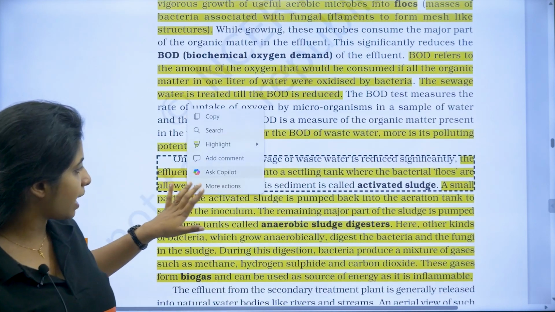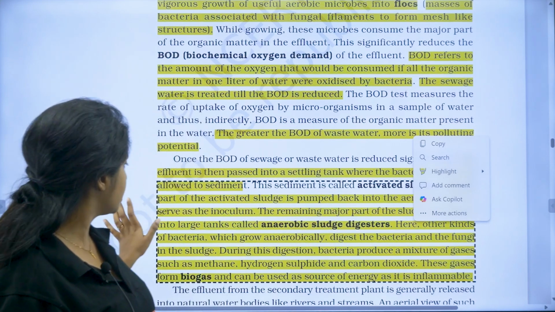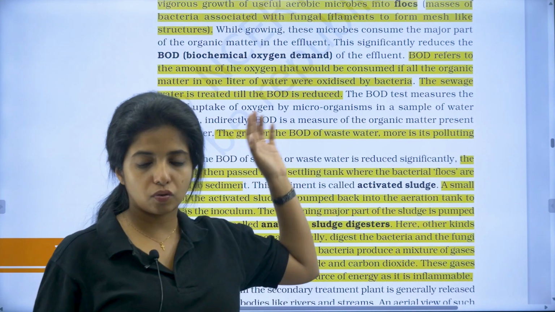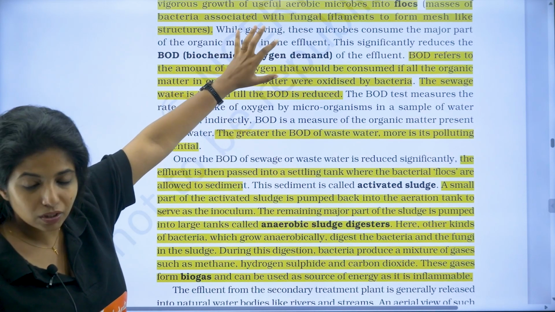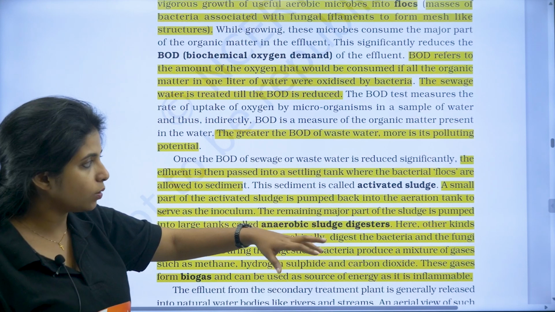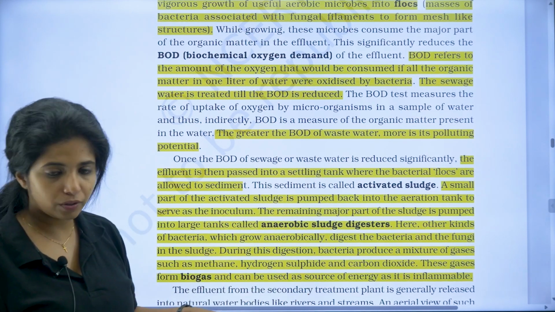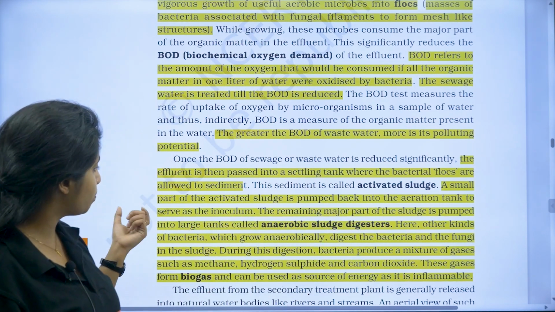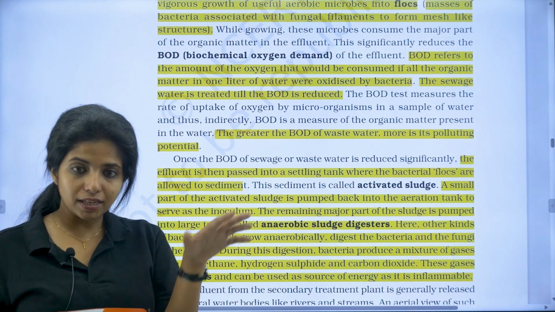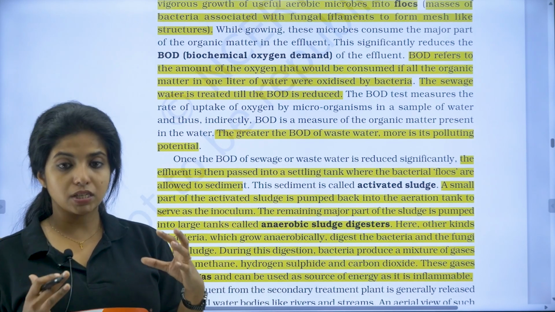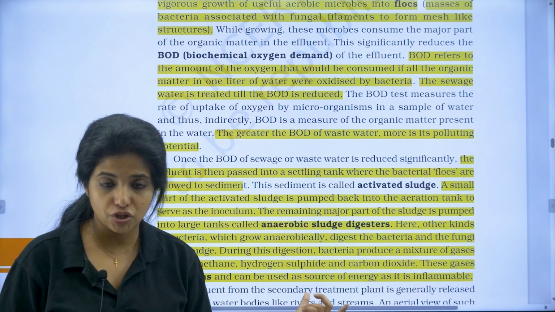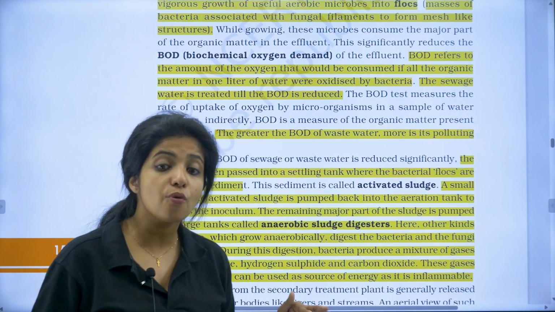So a small part of the activated sludge is pumped back into the aeration tank to serve as the inoculum, the starter material, so that they can do the rest of the work. This was the aeration tank in which everything was done. Now you pass into the settling tank, where everything settles down and you have activated sludge as a sediment. Now the remaining major part of the sludge is pumped into large tanks called anaerobic sludge digesters. So in the settling tank you made them settle down, and the rest of the things still left you are going to pump into the anaerobic sludge digester. Anaerobic, okay, there is no oxygen over here.